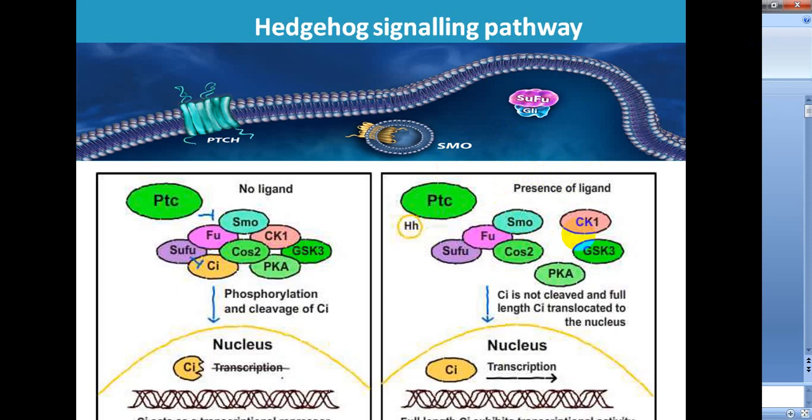Intracellular hedgehog signal transduction is well studied in Drosophila. In absence of hedgehog, PTC maintains Smoothened in an unphosphorylated state. This unphosphorylated Smoothened is degraded in the lysosome, and in the presence of hedgehog, the Smoothened protein is hyperphosphorylated.